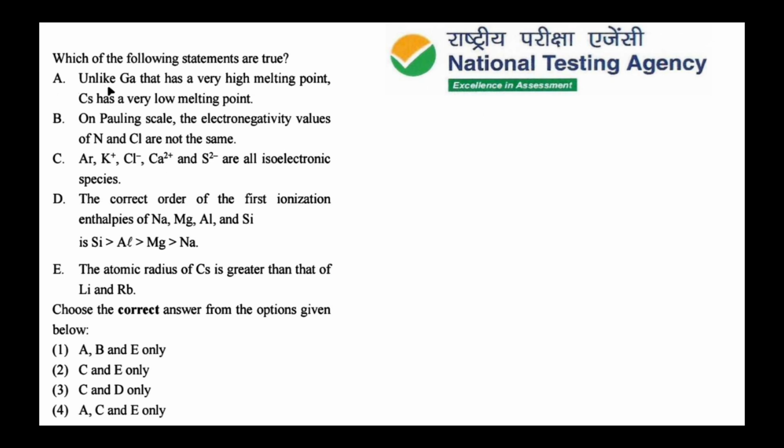If you observe the first option, unlike gallium that has a very high melting point, cesium has a very low melting point. Actually, according to the NCERT textbook, the melting point of gallium is nearly 29.9 degrees centigrade, that is 302.9 Kelvin, nearly 303 Kelvin, which is a low melting point.